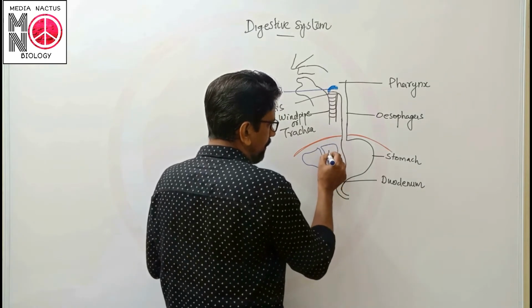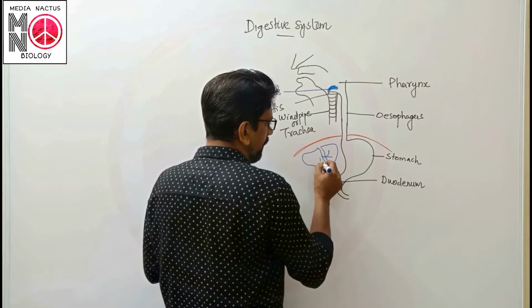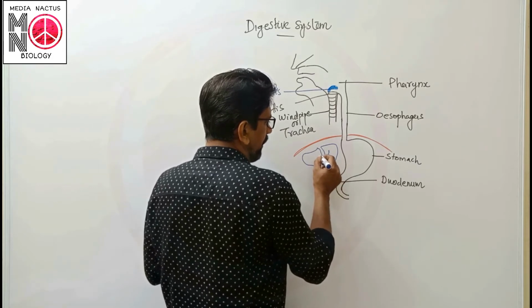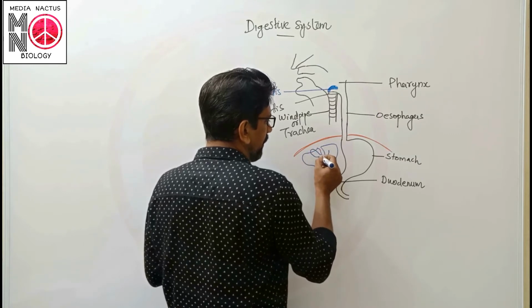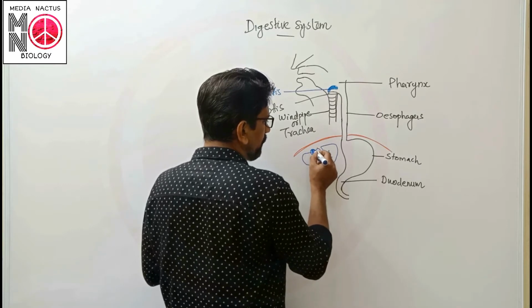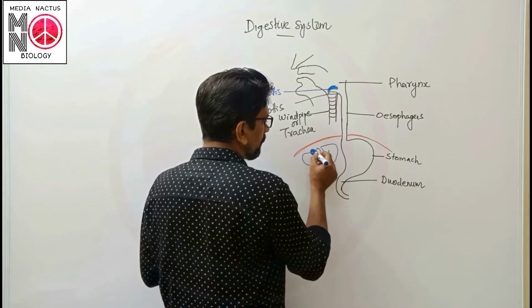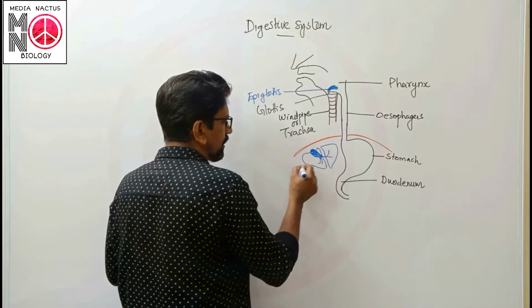The liver is bilobed, and ducts arise from the liver and carry the secretion toward the storage region known as the gallbladder. So this one is considered as what?